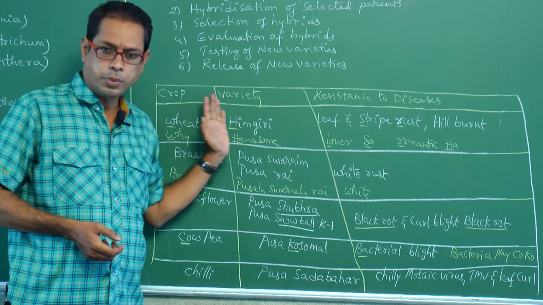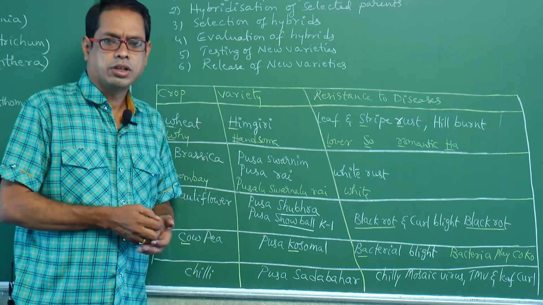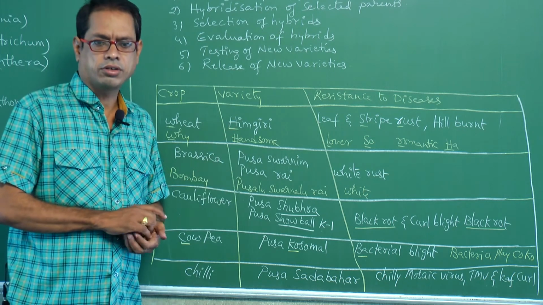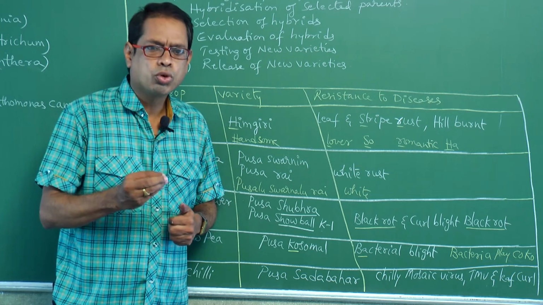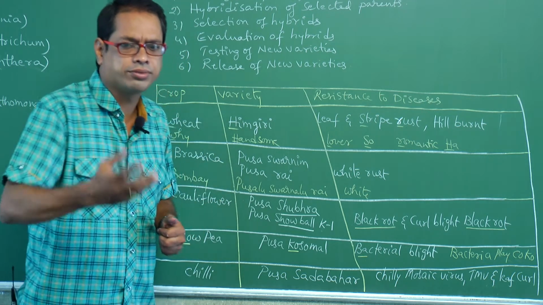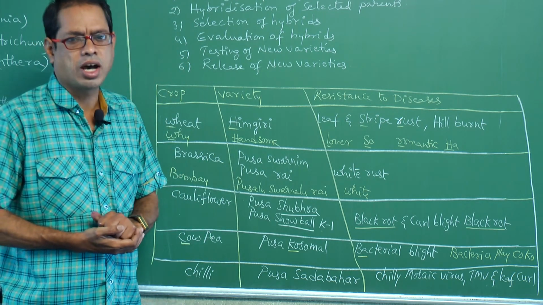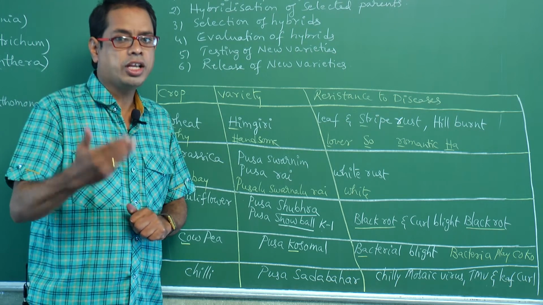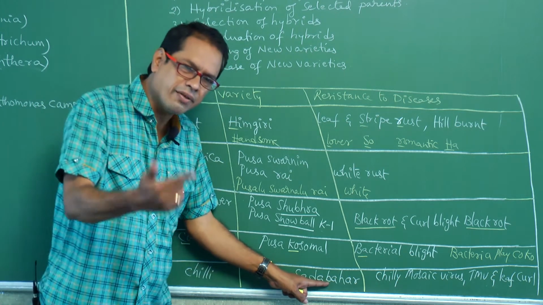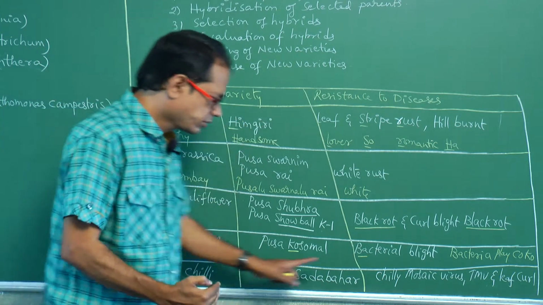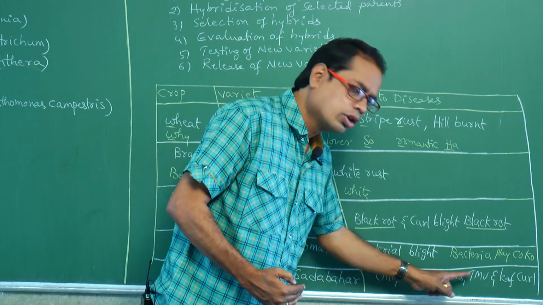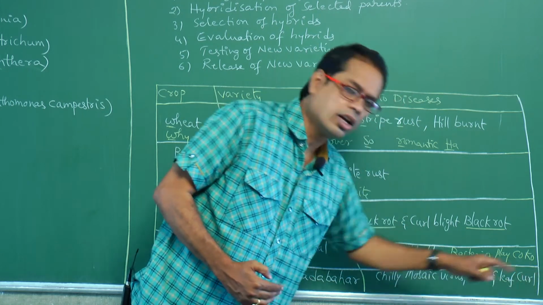So they will ask a triple column. Like that some questions are there. So I am going to ask. See. Posa sadabahar is a variety of chili. Chili in sambar. Resistant to chili mosaic virus, tobacco mosaic virus, leaf curl.